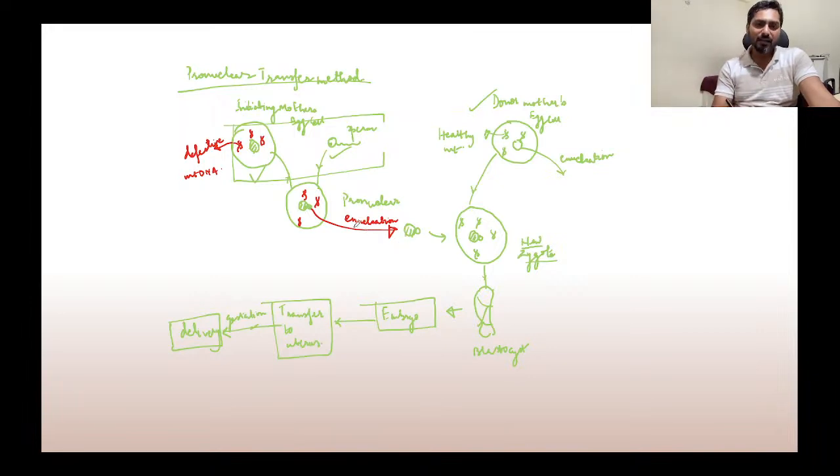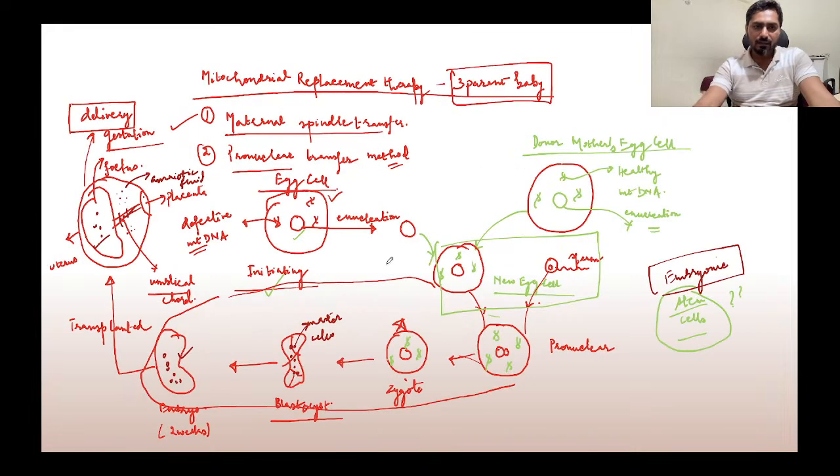Let us take this case. We said that we are removing the nucleus from the original mother's egg cell. When you are trying to remove the nucleus, it is not a very simple process. When you are scooping out the nucleus, it is not like ice cream, where you scoop out the nucleus and get only the nucleus and nothing from the cytoplasm.